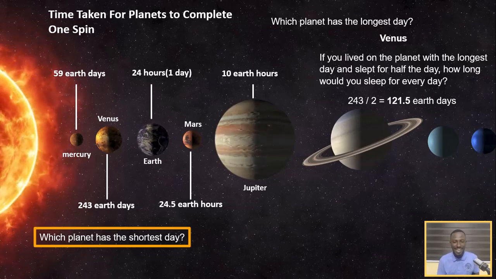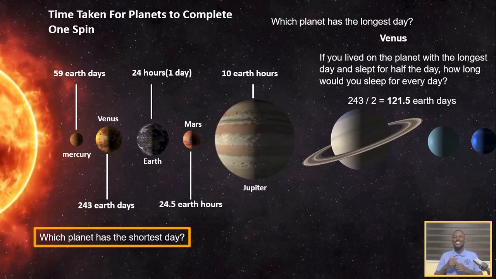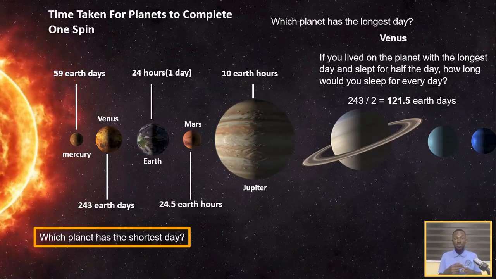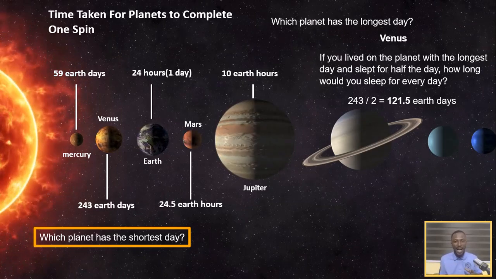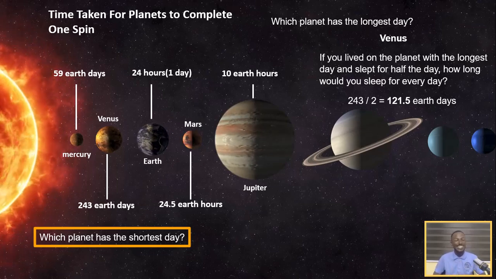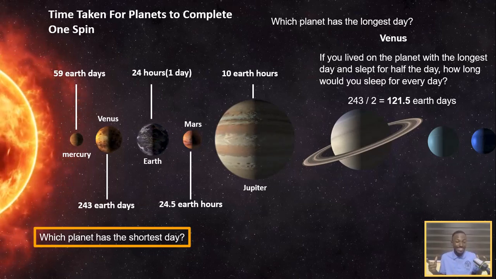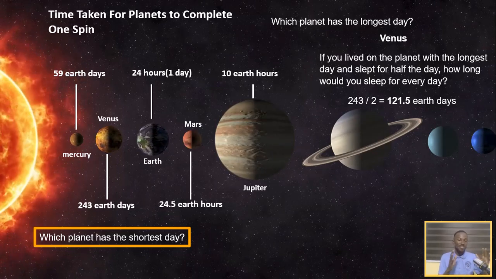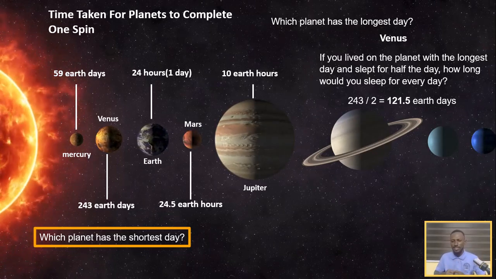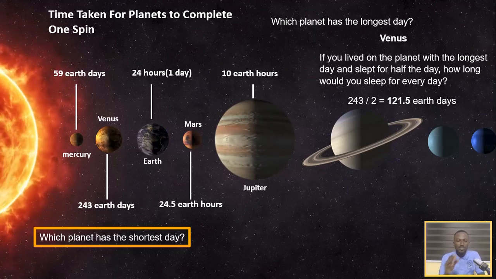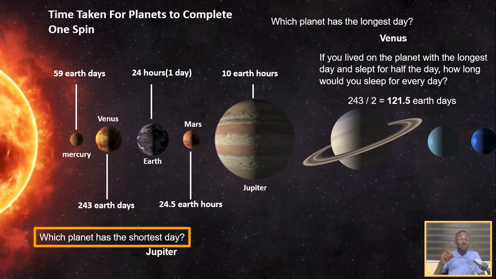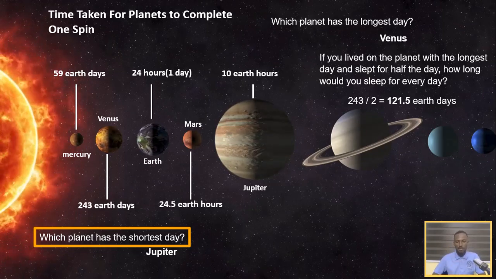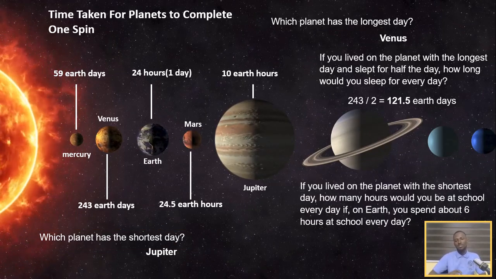Which planet has the shortest day? The shortest day, which planet? So out of these 5 planets, the planet with the shortest day is Jupiter. That's so interesting. It is the largest planet and at the same time the planet with the shortest day out of these first 5 actually considered. So the question is, how long does a day on Jupiter last? It lasts only 10 hours. Only 10 Earth hours.